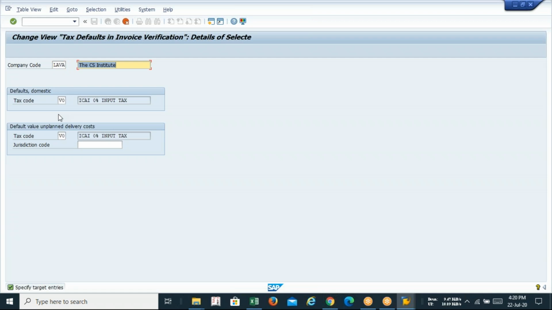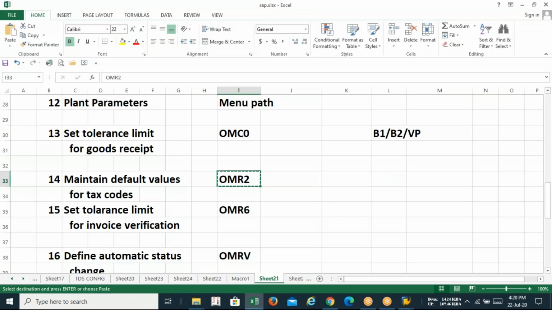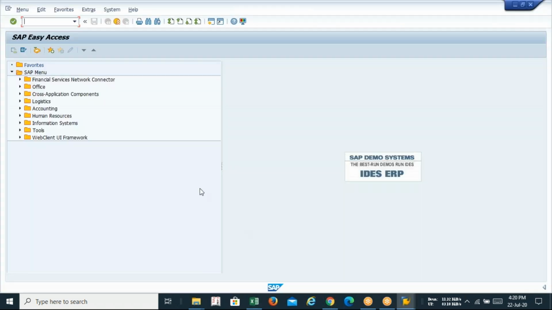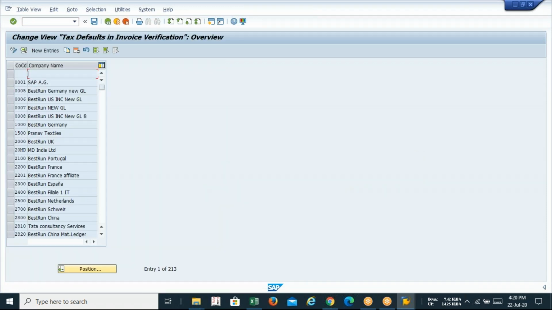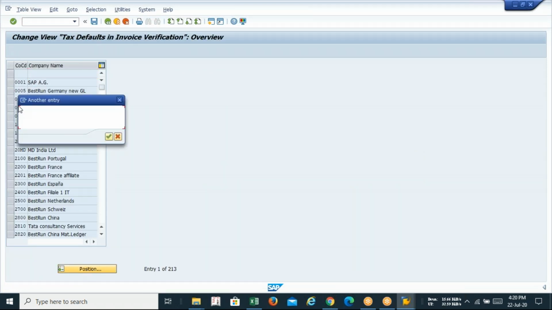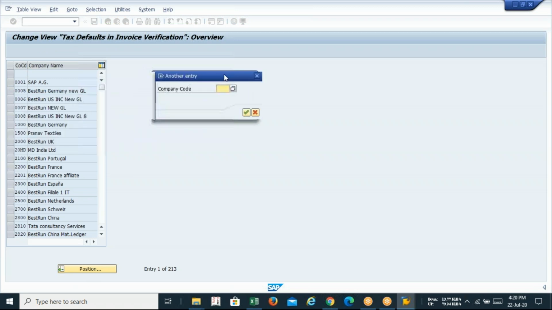OMR2 is a T code. Enter. Click on the position because we are not going to configure it. We'll be selecting from the existing. So the company code from which you need to copy is ICSI.